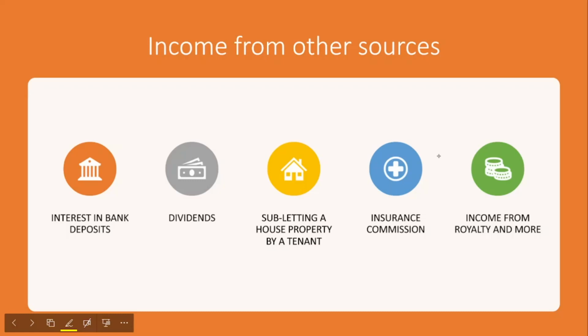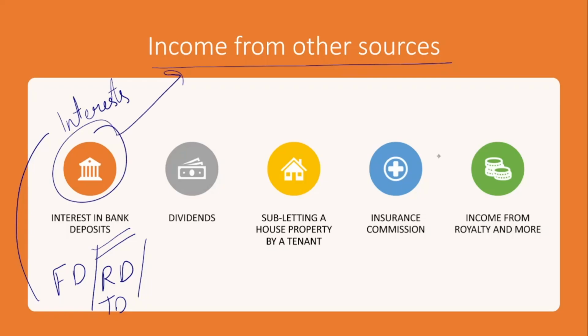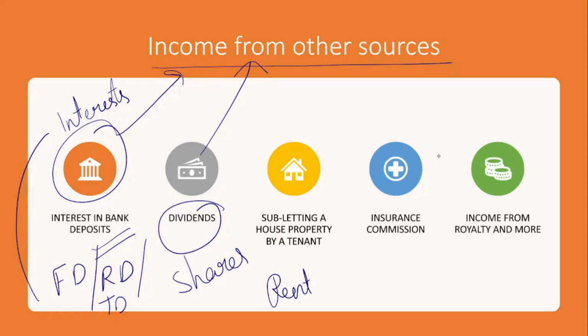Next, the last head is income from other sources. Whatever doesn't fall under the previous four heads will come under this other sources head. That is interest on bank deposits. Suppose you have done an FD or recurring deposits or time deposits and you are earning certain interest on all this. That will also fall under income from other sources. Then dividends. You have invested in certain shares, so whatever dividends you get will come under this income from other sources head. Then if you have given your house for rent or lease, that income whatever you have earned will come under this source.